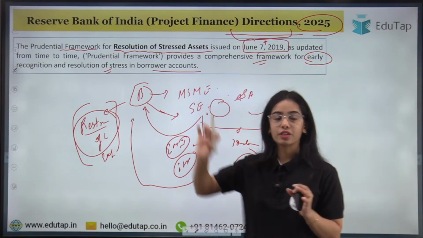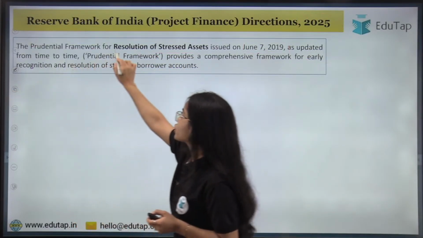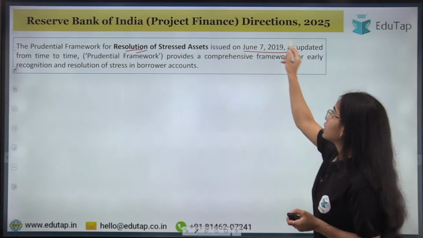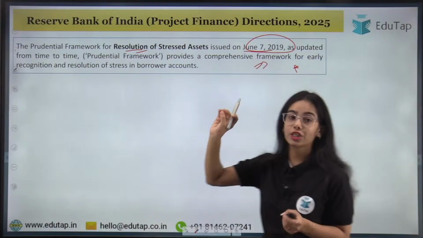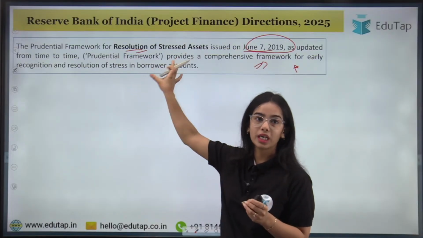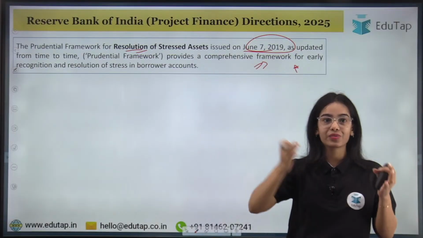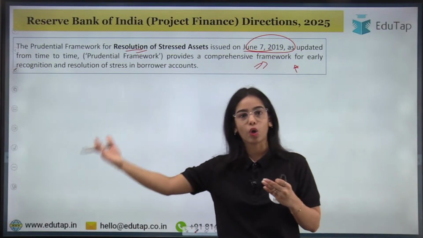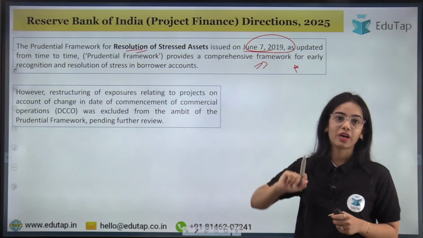So this is the idea of the prudential framework that was issued in June 2019 to provide a comprehensive framework for the early recognition and resolution of stress in the borrower account, so that the banks can help in the resolution of the borrower's account so that the stressed assets do not convert into the non-performing asset. Now what happened, that why there is a requirement of the project finance directions?